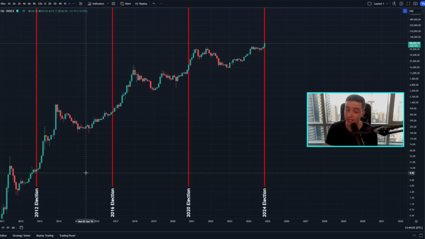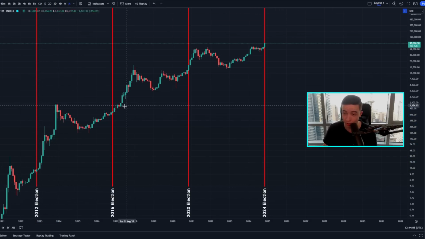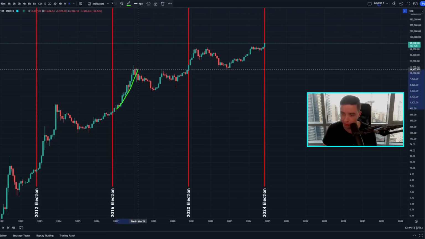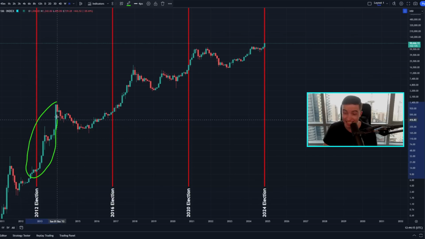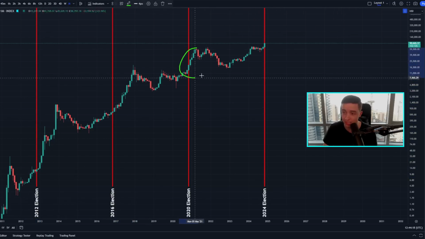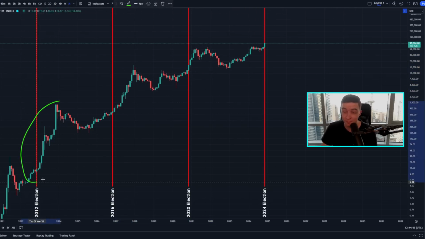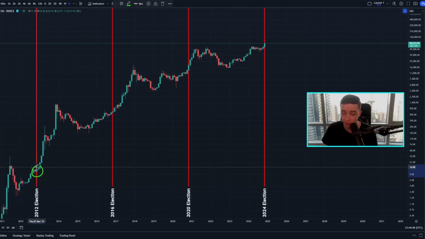But essentially, if we're looking at these US elections, we can see that the price of Bitcoin usually, basically every time throughout Bitcoin's history, plays out a major bull market, a bull run in the price of Bitcoin, over the next 1 year approximately following the US elections. And so if we're taking a look at this first example, following the 2012 election, we saw a huge bull run over the next 6 months approximately, and then we saw a decent crash during basically the middle of that major bull market. And then later during 2013, we saw a continued bull run into a new all-time high.